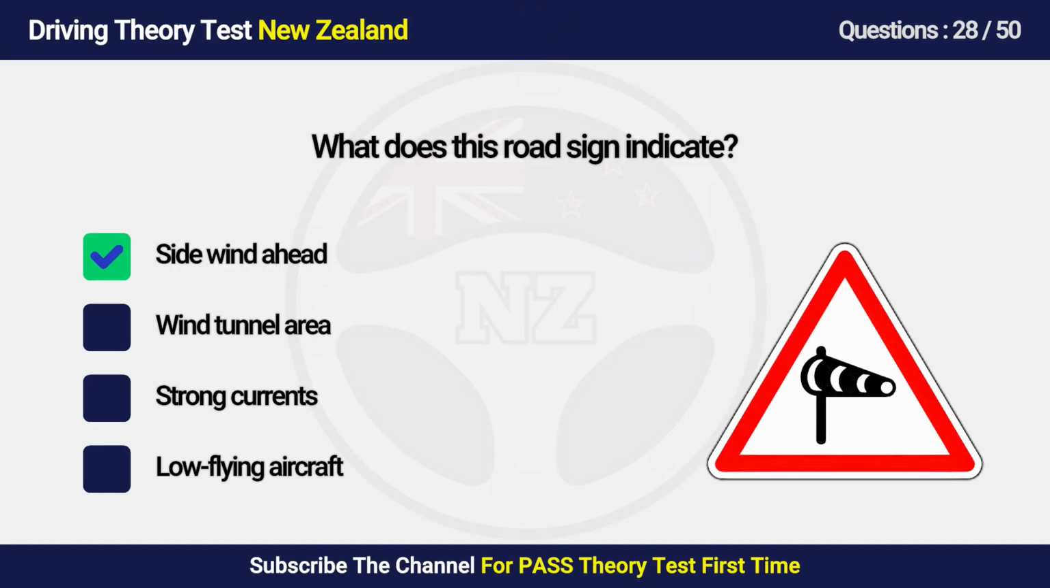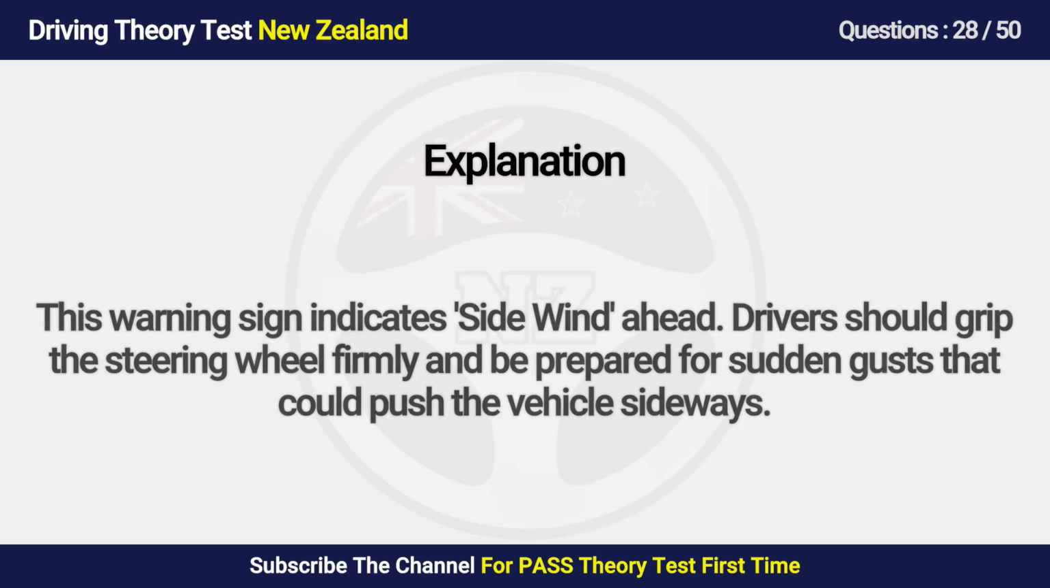Answers is A. Side wind ahead. This warning sign indicates side wind ahead. Drivers should grip the steering wheel firmly and be prepared for sudden gusts that could push the vehicle sideways.